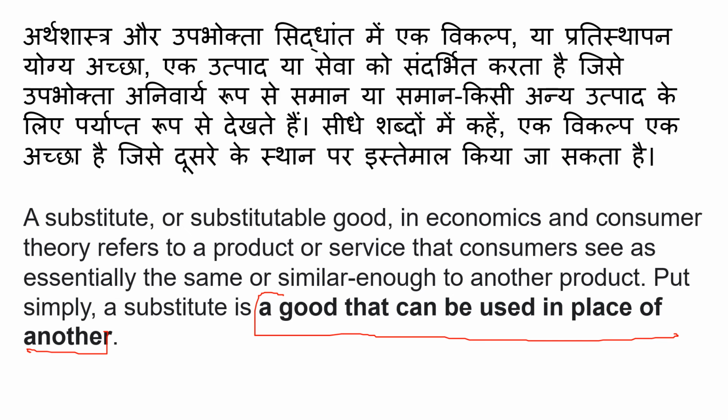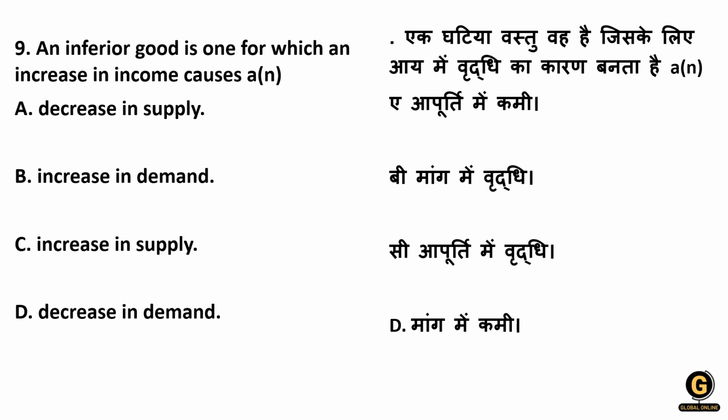Okay, let's see the next question. An inferior good is one for which an increase in income causes what? Options are decrease in supply, decrease in demand, increase in supply, and increase in demand. When income increases, demand decreases for inferior goods. So the correct option is option D, decrease in demand.